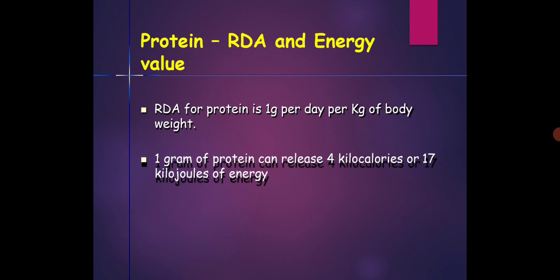1 gram of protein can release 4 kilocalories or 17 kilojoules of energy. Okay, we will get that protein according to the per kg of body weight of the fish as well as the per kg body weight of human beings.